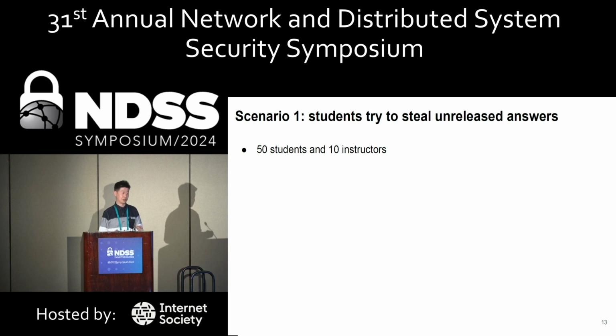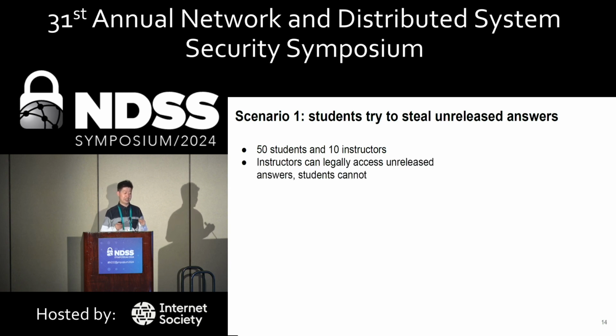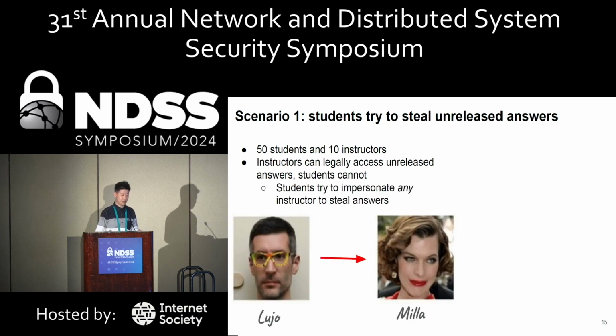The instructors include TAs and professors. And instructors can legally access unreleased answers, whereas the students cannot. Now, the students try to impersonate any instructor to steal the answers. They may use the eyeglasses attack, which I show on the slides. So on the left, Liu wearing the eyeglasses might be misclassified as Mila on the right. And clearly, to humans, they are not the same identity.